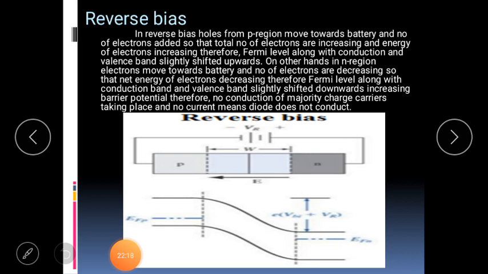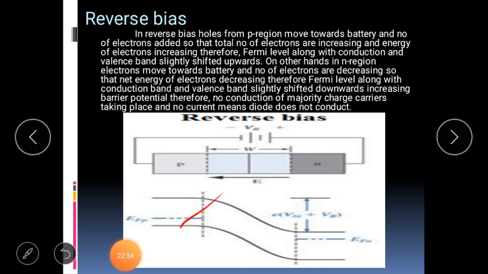This decrease in the number of electrons causes a decrease in the total energy of electrons. Therefore, in the n region, the Fermi energy level is slightly shifted downwards. Compensatively, the conduction band and valence band are shifted downwards, so that the arrangement shows the potential barrier is increased. As the potential barrier is increased, it is not possible for majority charge carriers to cross the junction, and therefore no conduction takes place. The diode does not conduct.